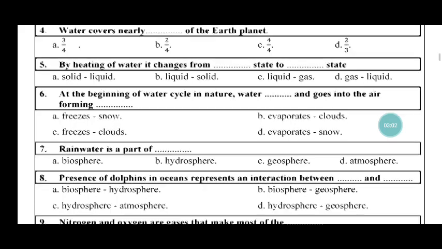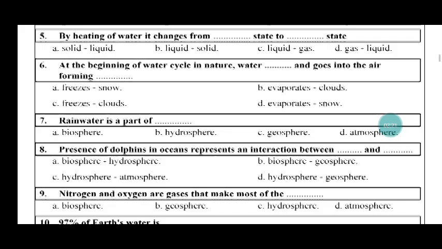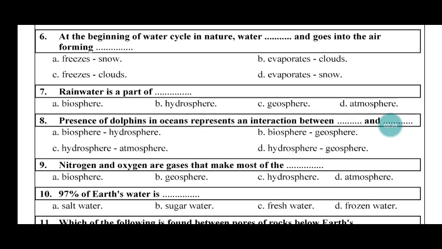Letter A. 5. By heating of water, it changes from liquid to solid, to gas, okay? So by heating of water, it changes from liquid to gas. So letter C. At the beginning of water cycle in nature, water evaporates and goes into the air forming clouds. Super. So letter B.